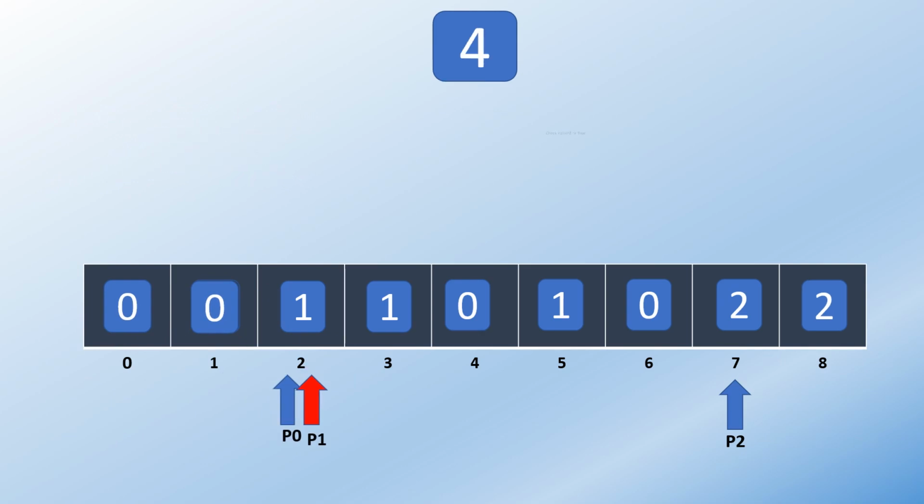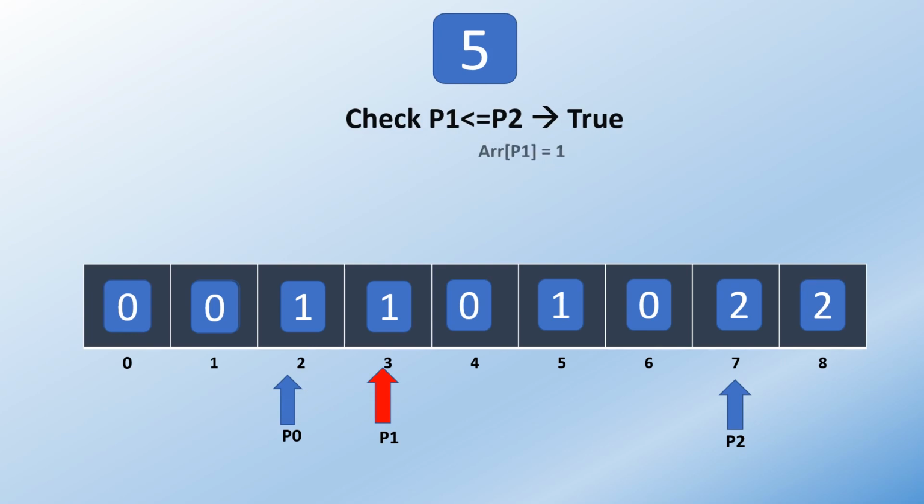Okay, in the next iteration, the while loop condition is again true. This time the value at pointer p1 is 1. So we will increment only pointer p1 by 1. Okay, the while loop condition is again true. This time the value at pointer p1 is also 1. So we will increment only pointer p1 by 1.